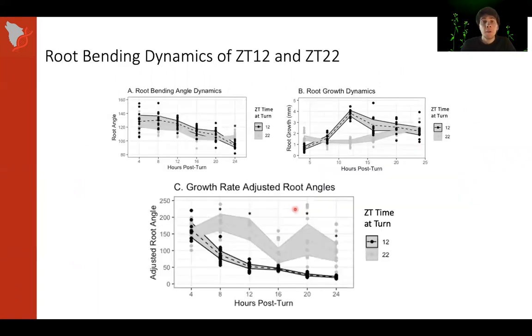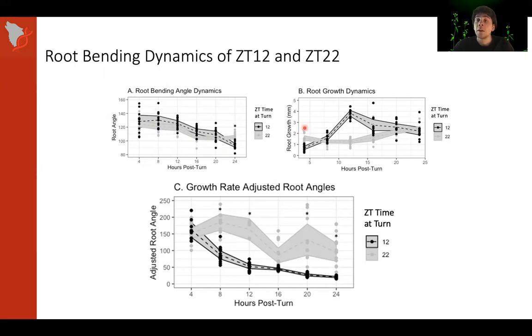So what we did first was just explore what the root angle was doing throughout the 24-hour time course. And what you might notice here is that ZT22 jumps out to this early lead in the root bending race, but then ZT12 eventually surpasses ZT22. So we thought that was sort of interesting. And we wanted to look more closely at the root growth rate throughout the time course.